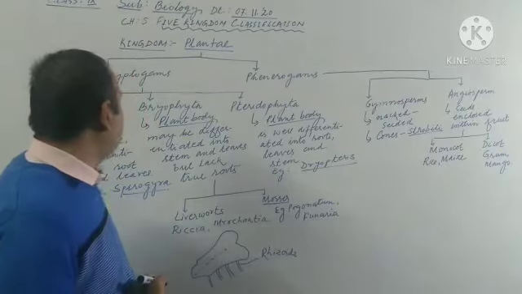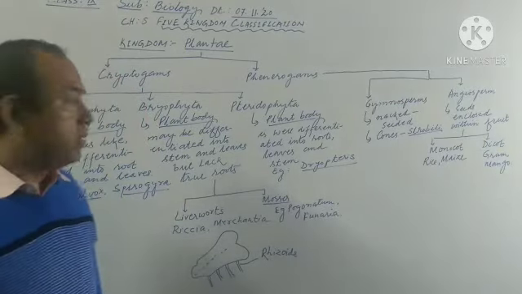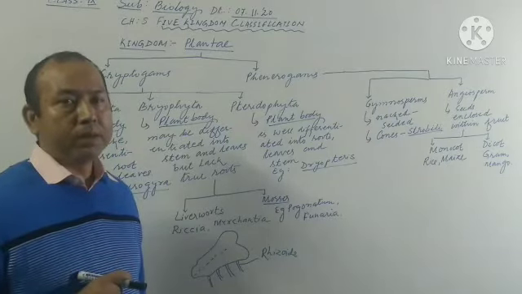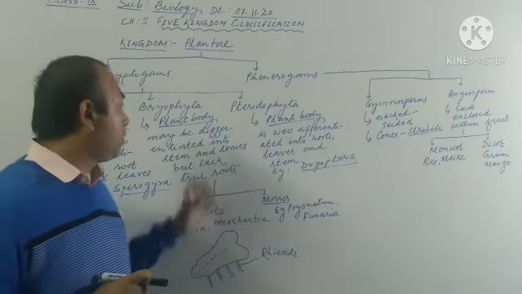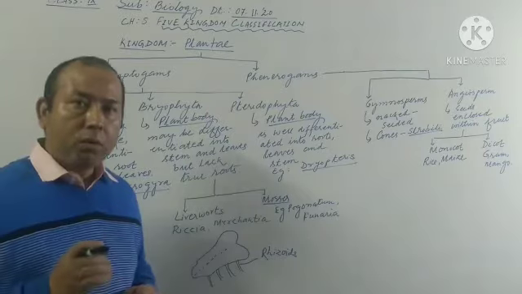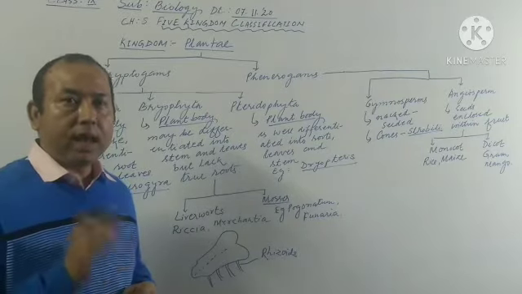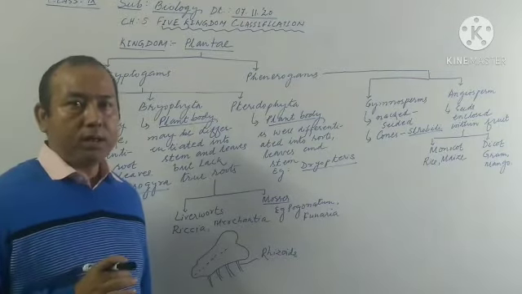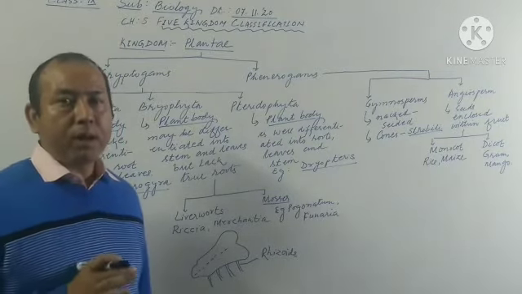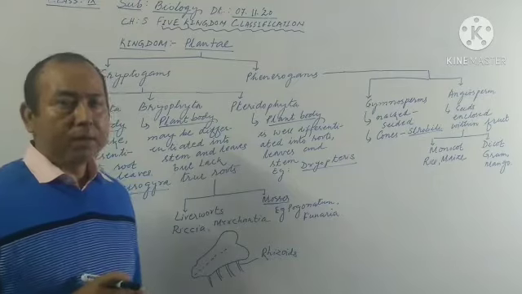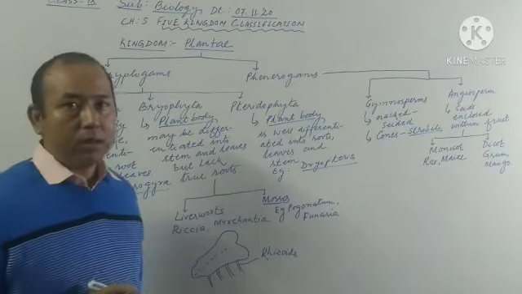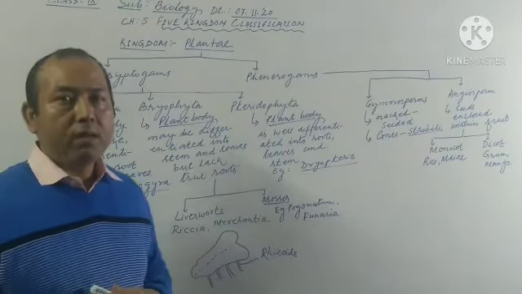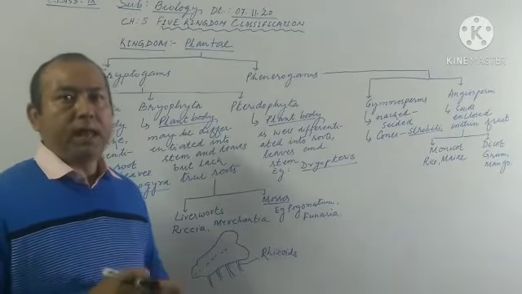Now, one more important point I would like to include here. Bryophyta is often referred to as the amphibians of the plant kingdom, because in order to grow well, they require both water as well as land. They always require water in order to bring about fertilization in Bryophyta. So though they grow on damp soil or are terrestrial, they still always require water for their fertilization.